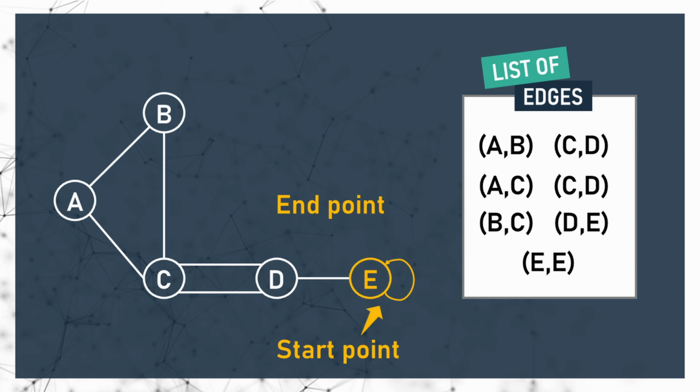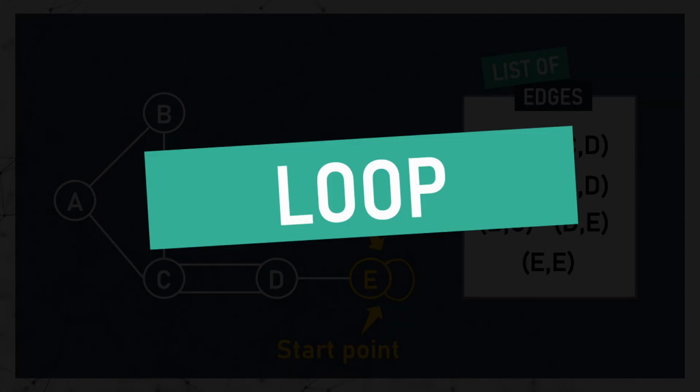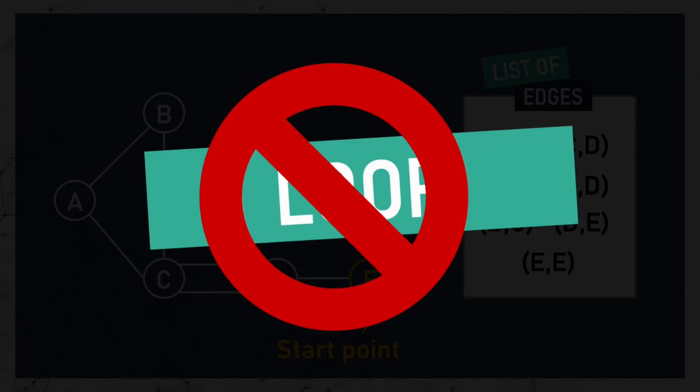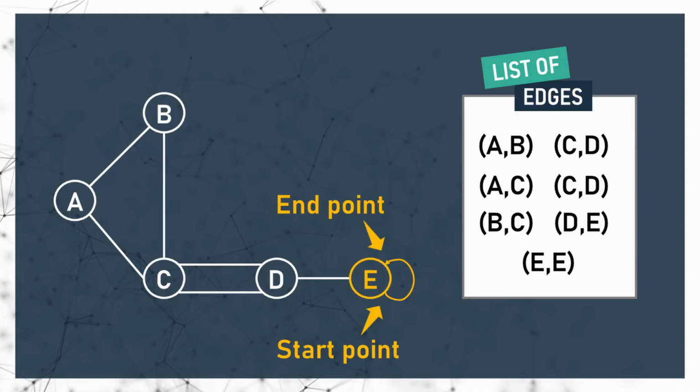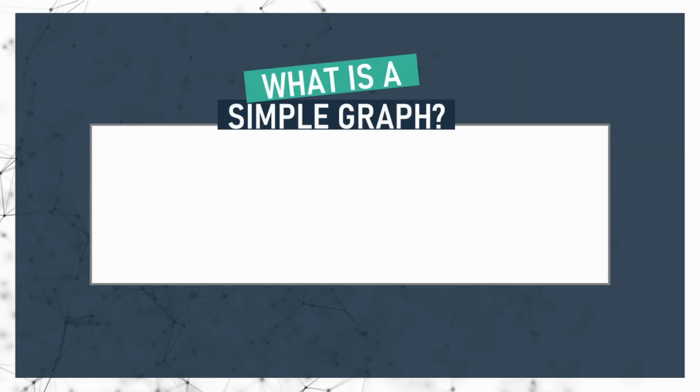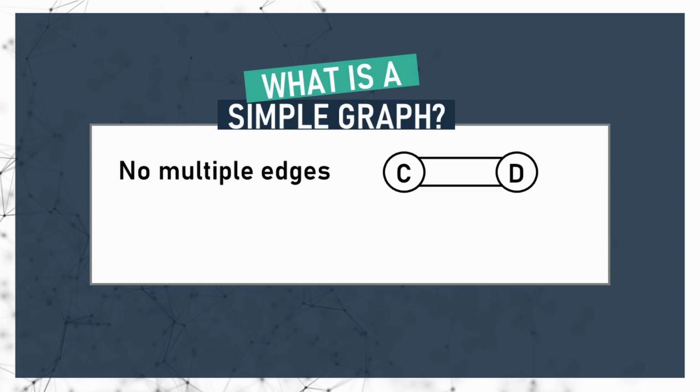This edge has the same start and end point. It starts at node E and ends at node E. In graph theory, we call this a loop, and it's also not allowed on simple graphs. In summary, simple graphs do not have multiple edges and loops.